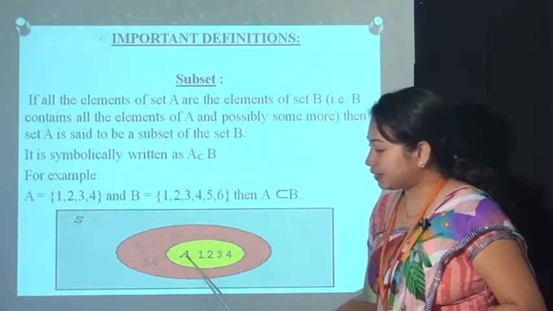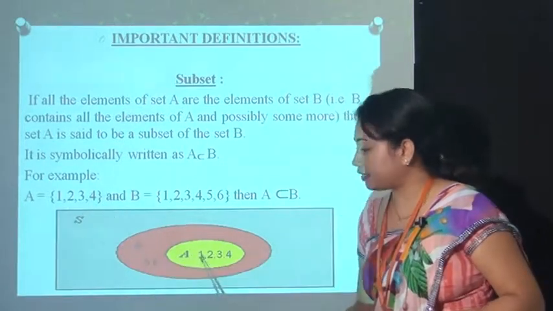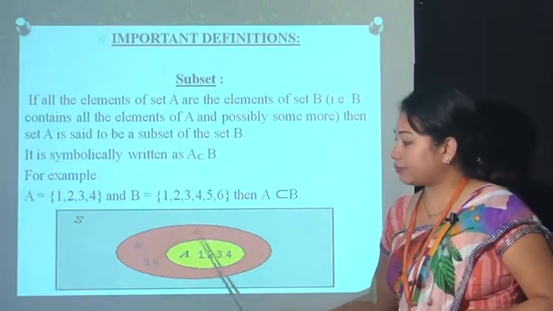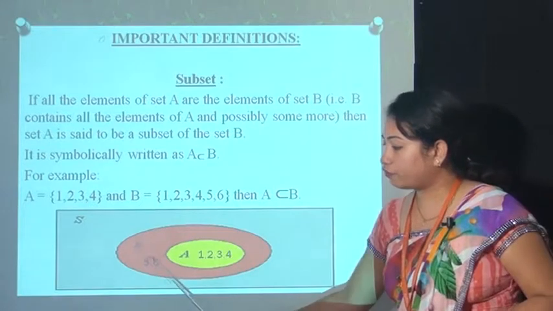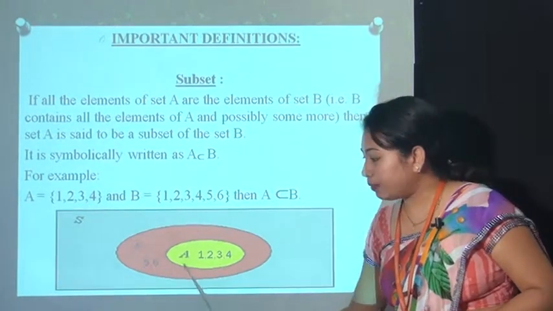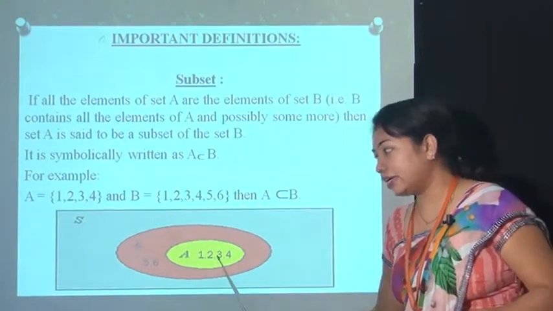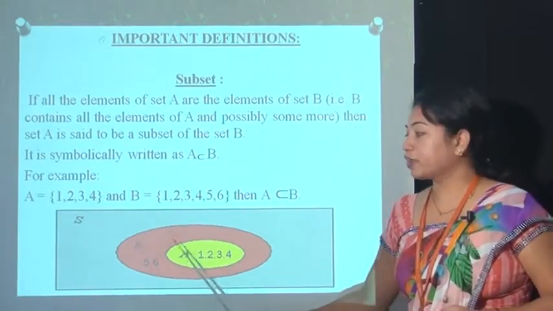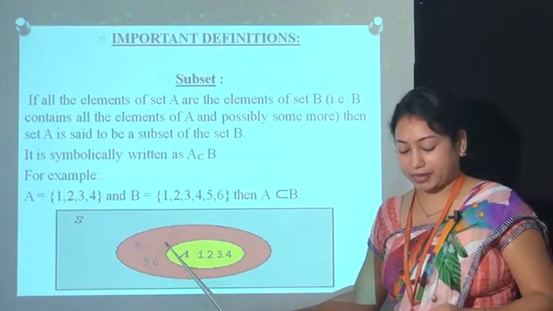Set A contains 4 elements 1, 2, 3, 4 and set B contains 6 elements 1, 2, 3, 4, 5 and 6. All elements of set A are in set B. That's why A is called the subset and B is called the superset.